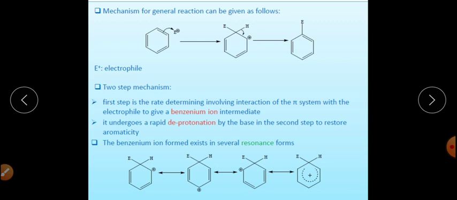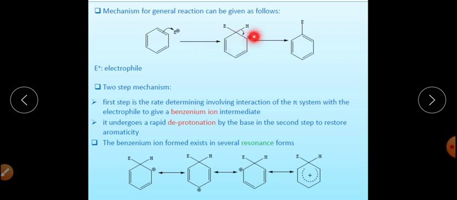In the first step, which is the rate determining step, that is the slow step, will be the reaction of the benzene ring with the generated electrophile, whatever the electrophile you are having. So the benzene ring in the first step will react with the electrophile, and this step will be the rate determining step. It will be the slow step.